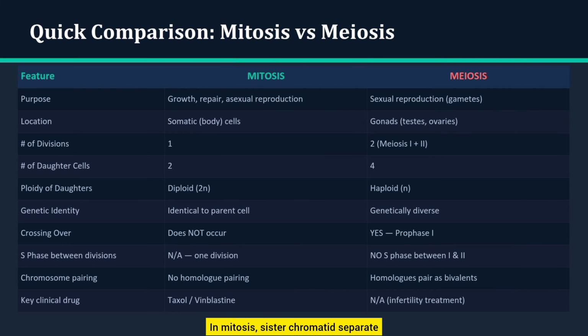In mitosis, sister chromatids separate, whereas in meiosis, homologous chromosomes separate during the first division, and sister chromatids separate during the second. So, in simple terms, mitosis maintains stability by producing identical cells, while meiosis creates diversity and prepares cells for sexual reproduction. Understanding this difference is fundamental to grasping how the human body grows, repairs itself, and passes genetic information to the next generation.